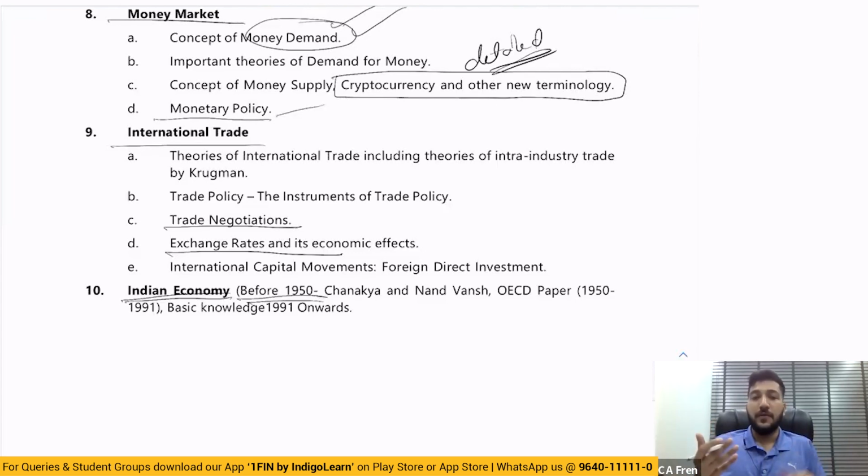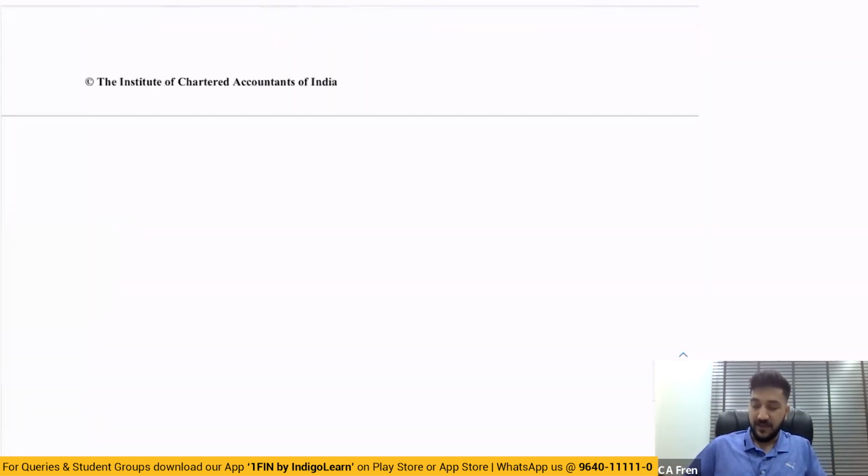How it was developed by geniuses like Chanakya, etc. And some introduction with regard to that has been given, and even an OECD paper has been included, and basic knowledge of Indian economy after 1991, because that is when liberalization, etc., took a lot of importance in the Indian economy. And before that, the economic development is not that praiseworthy, let us say. So from 1991, they have given brief introductions with regard to the same.